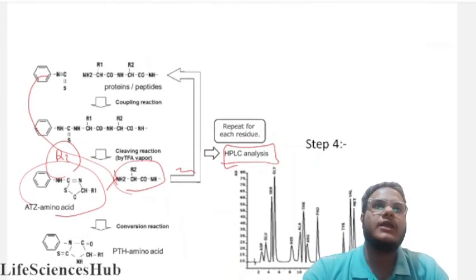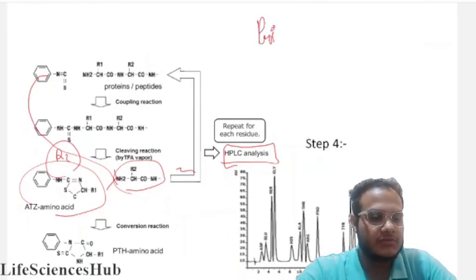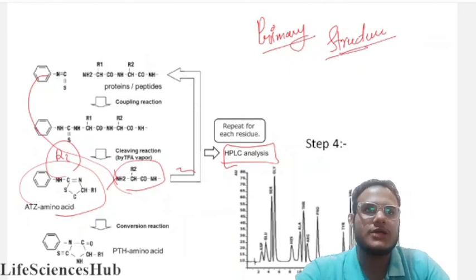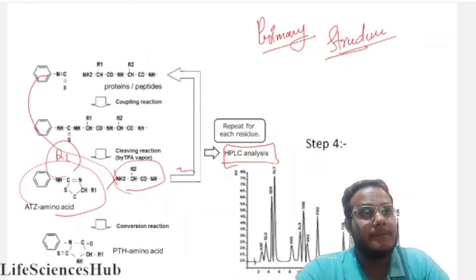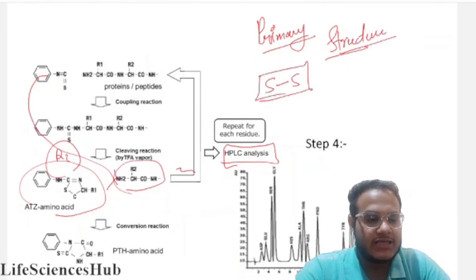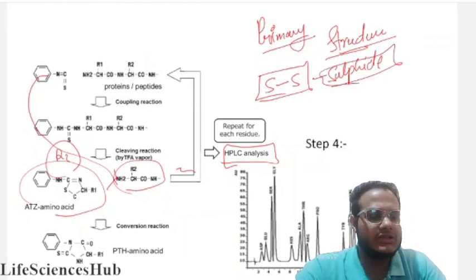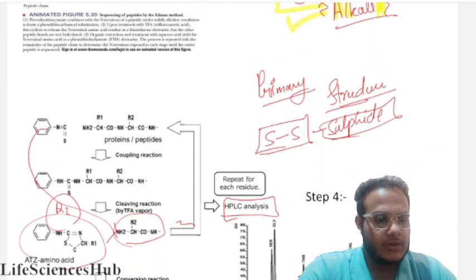Okay, but there is still one question. Suppose we have taken just a primary structure. Now you can ask one more question. Suppose there are more than one polypeptide chain joined together. We know that they are joined together by disulfide bonds. So how do we do the sequencing? For this, we need to come to the first step again.